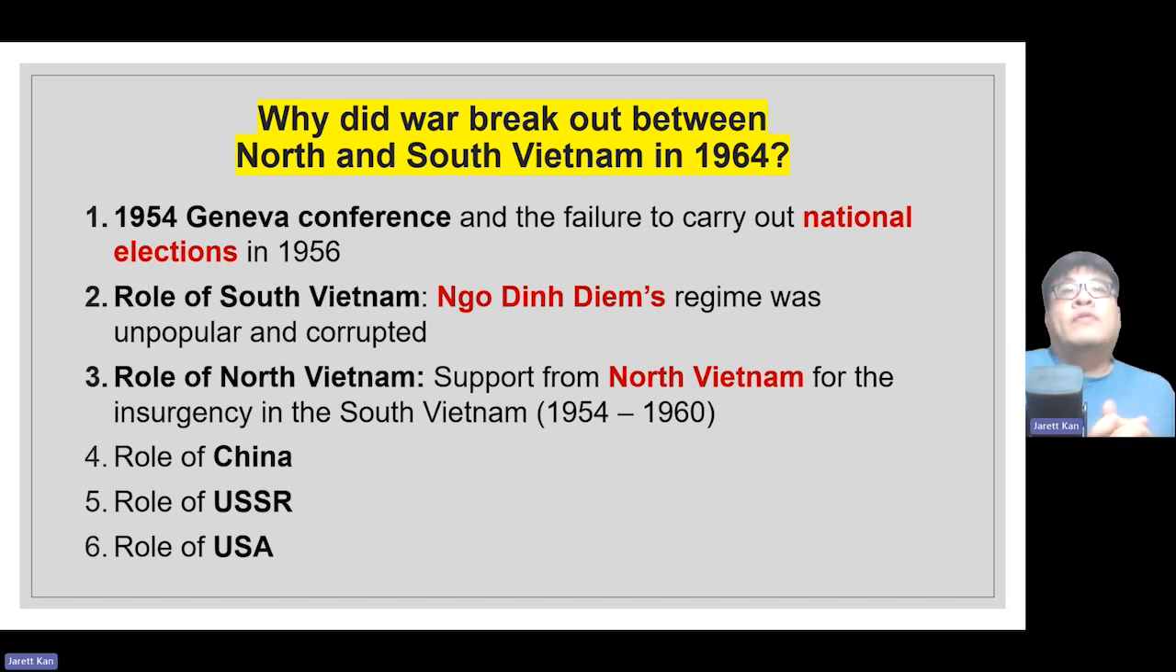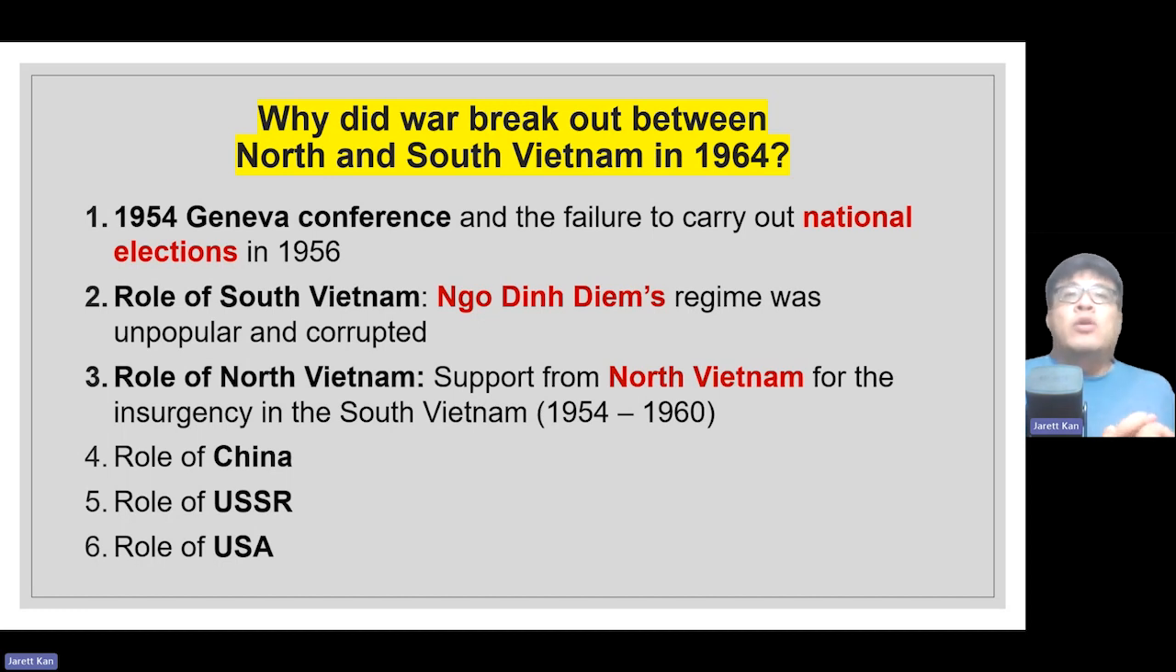Then we talked about the role of South Vietnam, where Diem was in charge, and how his regime was unpopular and corrupt. Because of that, many Vietnamese resisted him, and later on, of course, it broke out into a war between North and South Vietnam. And then we talked about the role of North Vietnam, and how it supported an insurgency in South Vietnam from 1954 to 1960, which later contributed to the outbreak of the war in 1964.